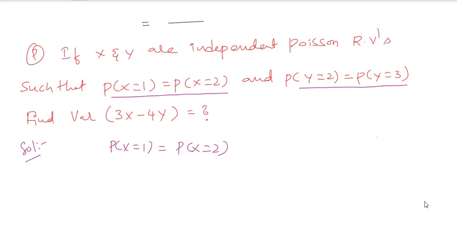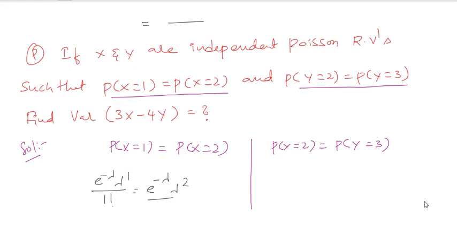Am I correct or not? Yeah, and the other one will be probability of y is equal to 2, which is equal to probability of y is equal to 3. So x is equal to 1, x is equal to 2. What will have Poisson distribution? e power minus lambda into lambda power 1 by 1 factorial is equal to e power minus lambda into lambda square divided by 2 factorial. Am I right or not? Similarly, this also: e power minus lambda into lambda square by 2 factorial is equivalent to e power minus lambda into lambda cube by 3 factorial.